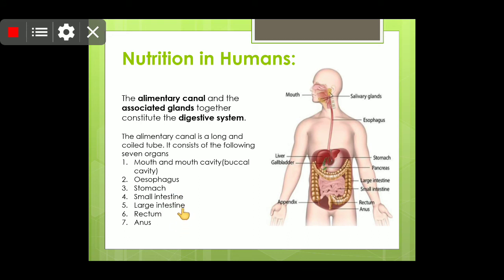So as you can see here, the alimentary canal is a long and coiled tube. It consists of the following 7 organs. These are the organs involved in the canal, and the associated glands are salivary glands, liver, pancreas, and we are going to see them in detail in the next module.